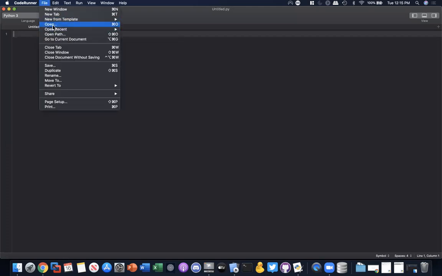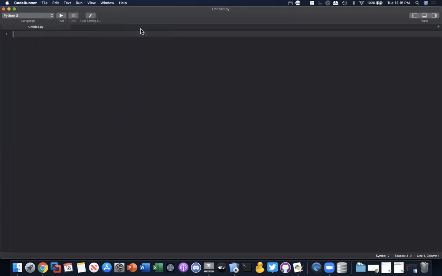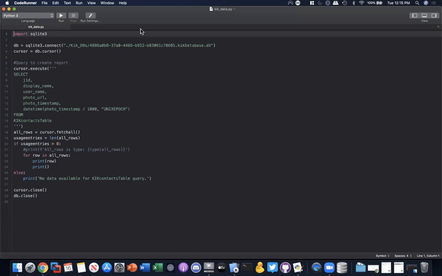So I'm going to open a little script that I did for these purposes, and I want to discuss it with you all so we can start working with SQLite databases. The first thing you need to do is import sqlite3. This comes with the Python standard library, so it's not something special you have to install. Just by putting import sqlite3, it should be there for you. What does this library do? You see here that we're calling this method called connect. This is necessary to, surprise, connect to the database.